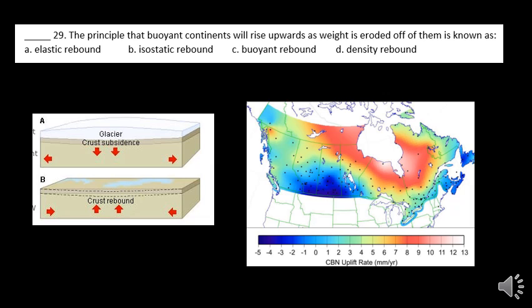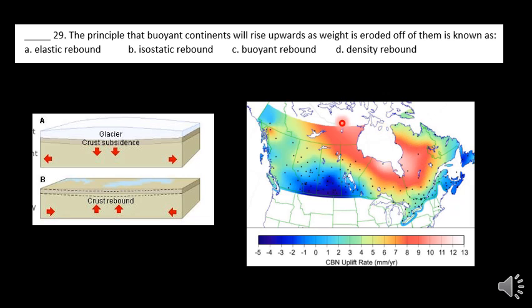Buoyant continents rising up as the weight is lifted off. Well, we've talked about this. Basically, if I've got a glacier with a lot of weight, when that glacier melts, it takes all the weight off the ground. While the glacier is there, it's pushing down on the lithosphere. Remember, the lithosphere is floating in the asthenosphere. It's like a partially plastic, molten layer. And when you lift that weight, it will bounce back up. And this is called crustal rebound or isostatic rebound.